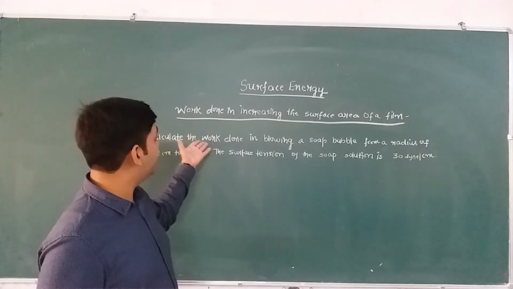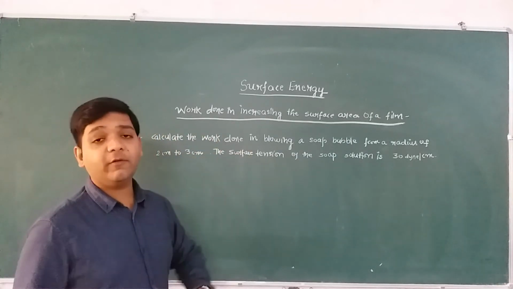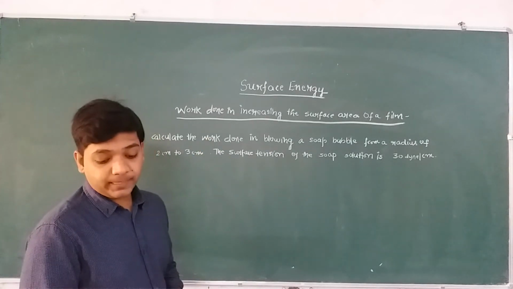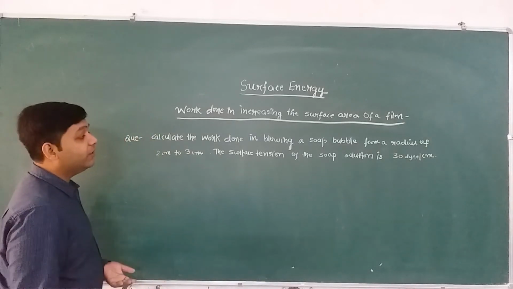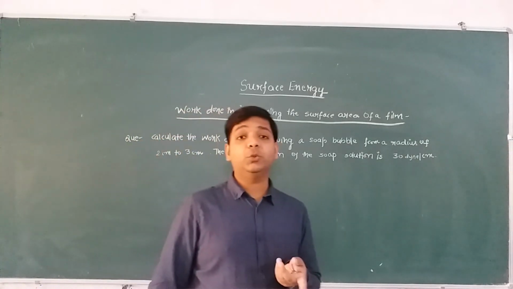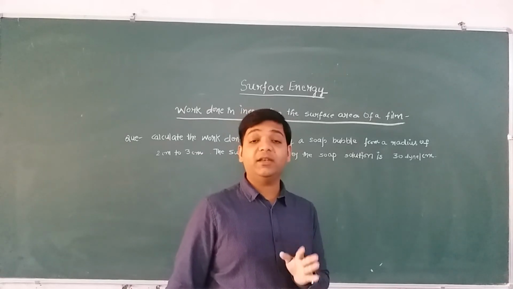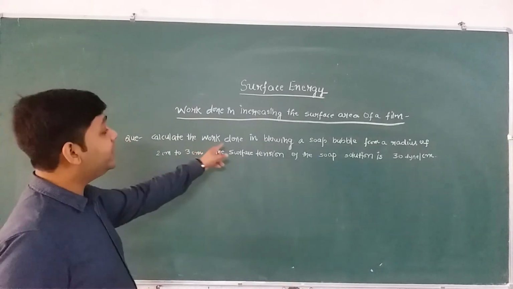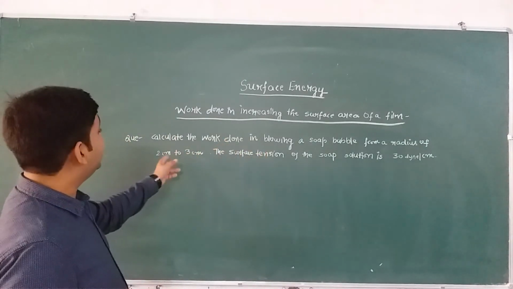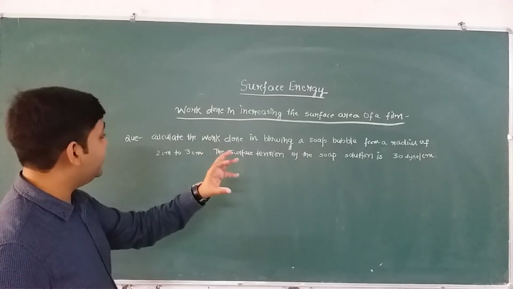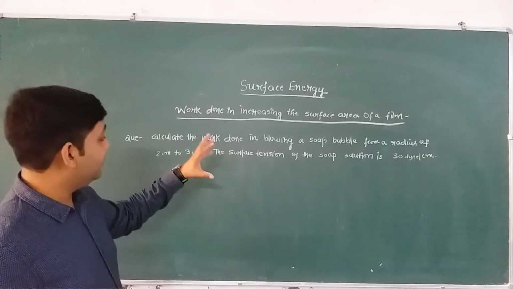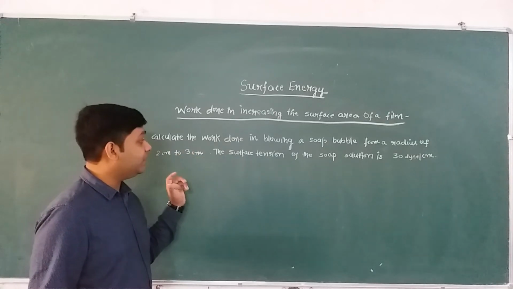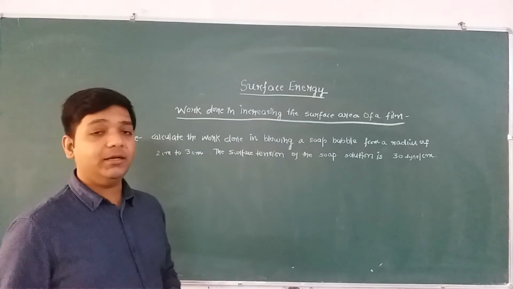And since we want to calculate the work done, instead of joule, our work done will be calculated in erg. So the CGS unit of work done is erg, and 1 joule is equal to 10 raised to the power 7 erg. I hope you already know this relation very well. So work done in blowing a soap bubble from a radius of 2 centimeter, and now we have blown it up, and it is a soap bubble of radius 3 centimeter. So we have to calculate the work done.